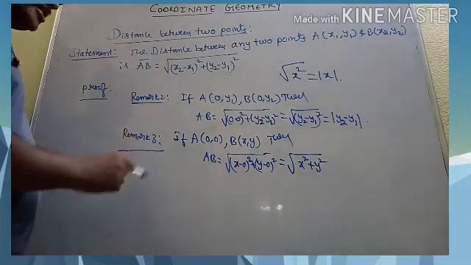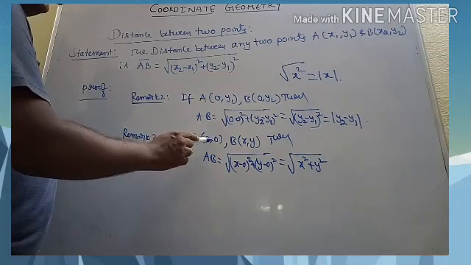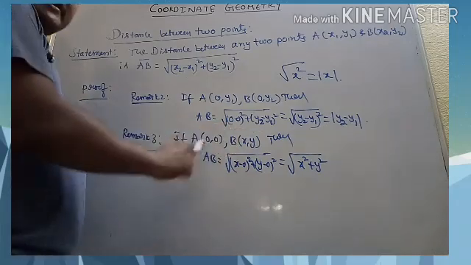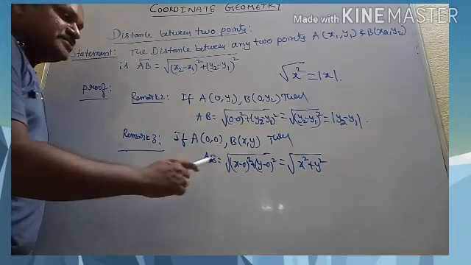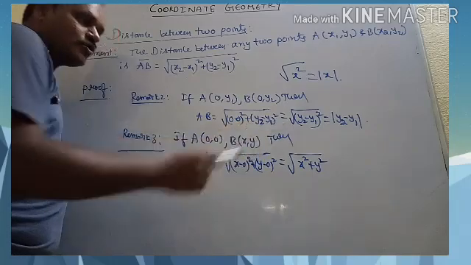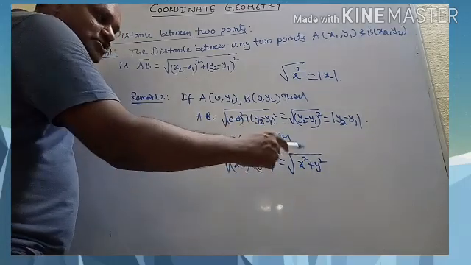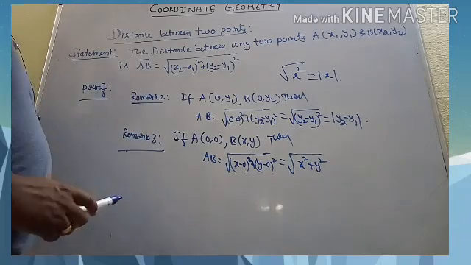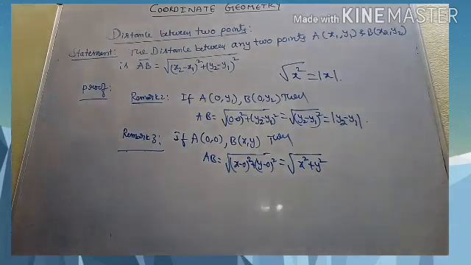Now remark 3. If A is the origin 0 comma 0 and B is any point x comma y, then the distance AB is equal to square root of x minus 0 whole square plus y minus 0 whole square. That means square root of x square plus y square. This is what you have got now.